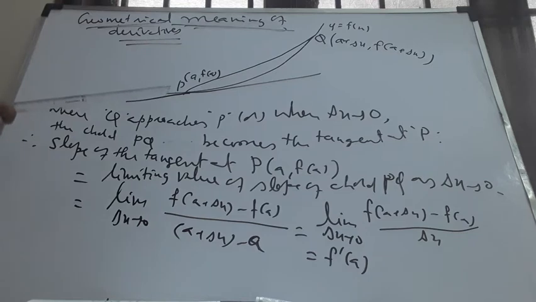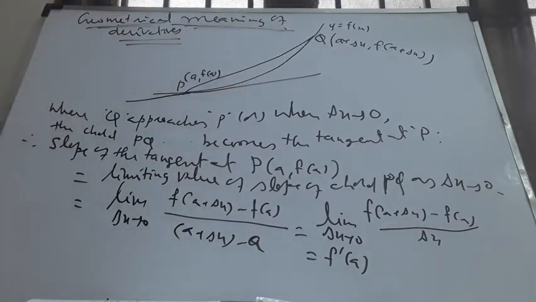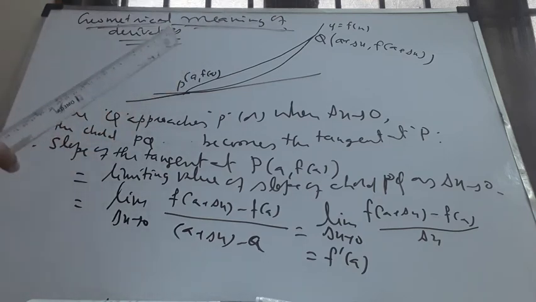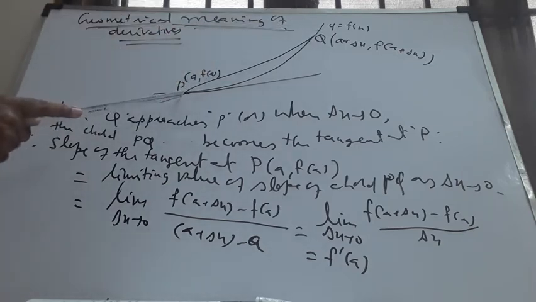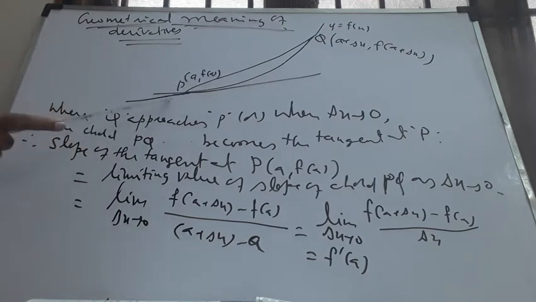I am taking 2 points, namely P, a comma f of a, and Q, a plus delta x comma f of a plus delta x, 2 points on the curve which are as close as possible. It means that delta x is as small as possible, nearer to 0. Just for convenience sake, I am drawing it in a bigger manner. We allow Q to tend to P, or delta x tending to 0. When Q tends to P, the chord PQ becomes the tangent at P for the given curve y is equal to f of x.